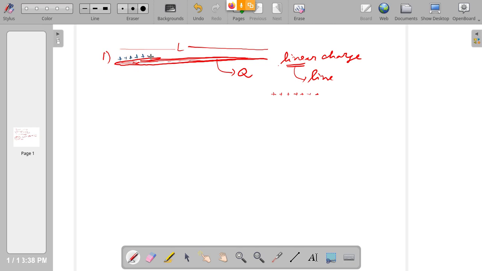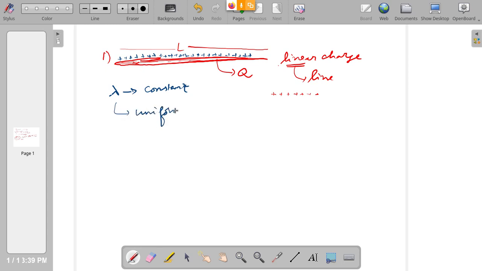So I am putting some positive charges on this object continuously. There is no gap and the charges are distributed uniformly throughout the object. So any region of this object you take, the charge density lambda is constant. If lambda is constant, then the object is said to be uniformly charged.